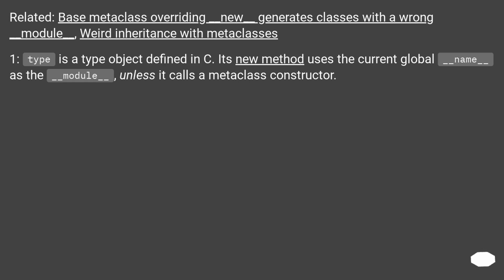[1] Type is a type object defined in C. Its __new__ method uses the current global __name__ as the __module__, unless it calls a metaclass constructor.